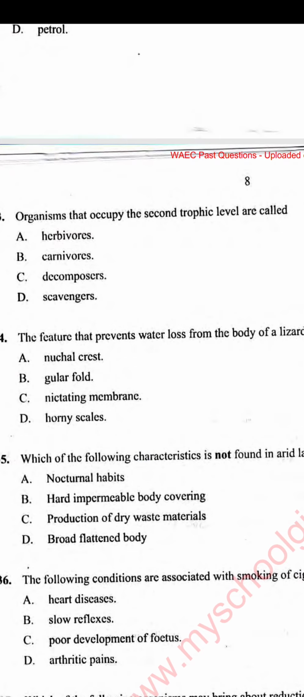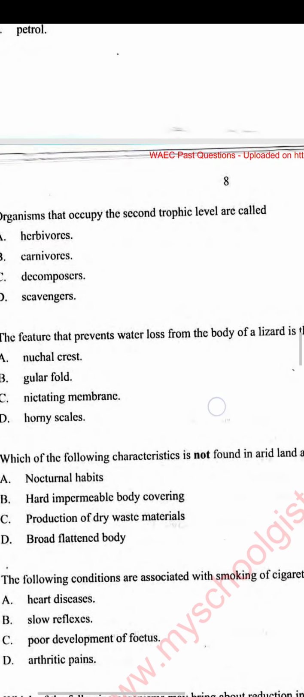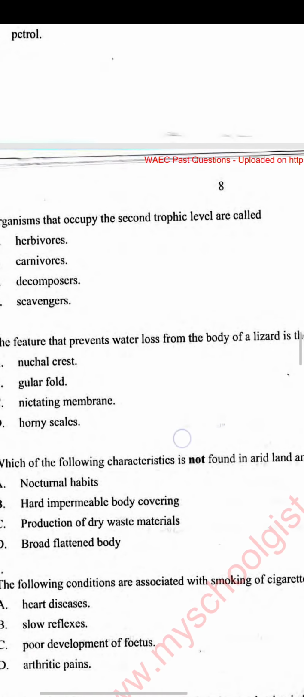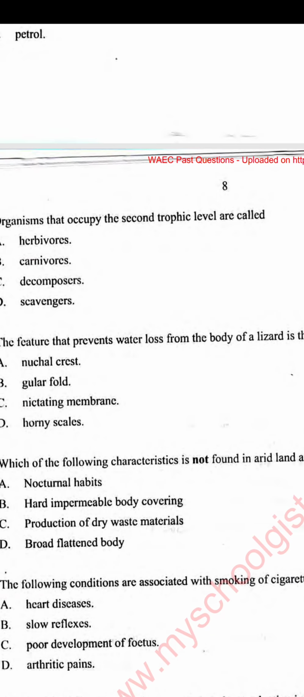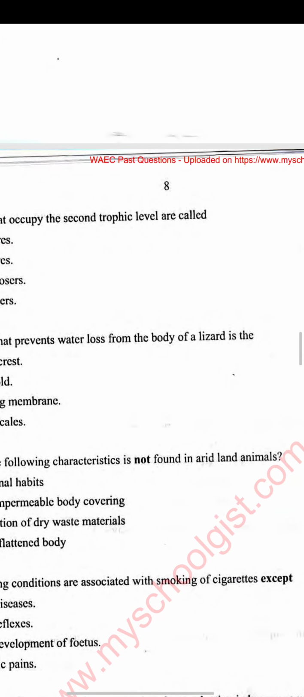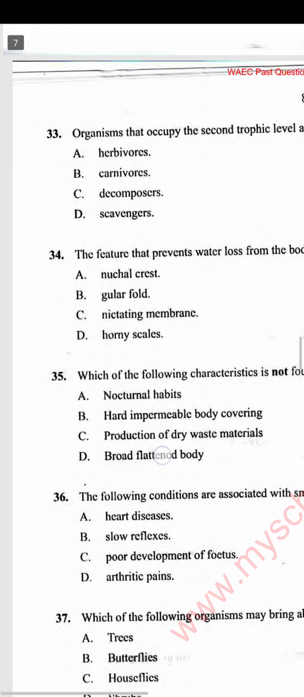The third one, nictitating membrane. The nictitating membrane is what protects the eyes and is used mainly for blinking in lizards. So it's not the nictitating membrane. D. Horny scales. Horny scales make the lizard watertight, or waterproof, so therefore it prevents water loss from the body of the lizard.